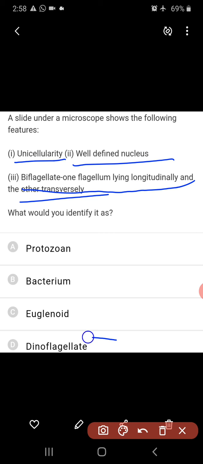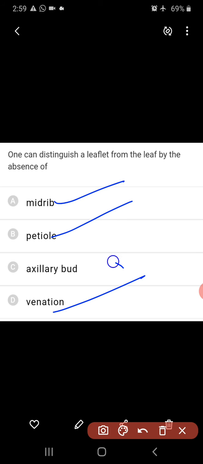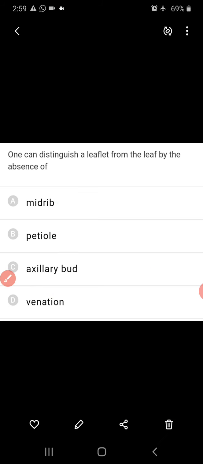One can distinguish a leaflet from the leaf by the absence of. So, midrib, petiole, venation may be present in both leaflet and leaf, but the axillary bud is present only in the leaf, not in the leaflet. So, we can distinguish a leaflet from the leaf by the absence of axillary buds. So, C is the right answer.